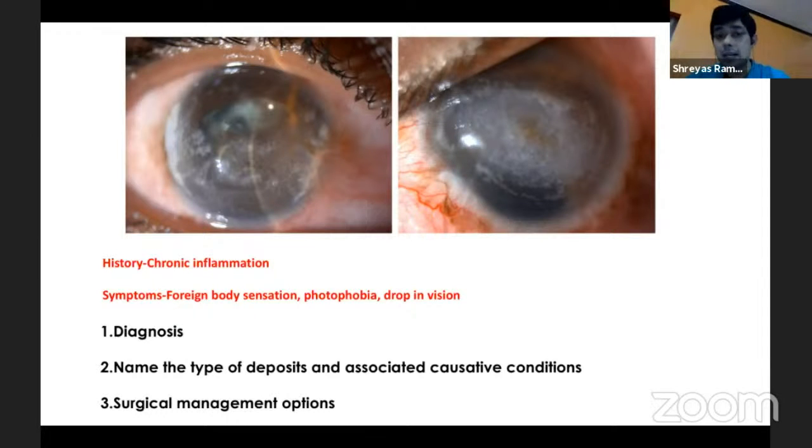So at least a bandage contact lens, or you could even combine it with an amniotic membrane graft to ensure that the patient does not end up with a persistent epithelial defect. So we should not do a procedure which is actually further going to endanger or end up losing whatever little vision they already have in these chronically inflamed eyes or silicone oil filled eyes.